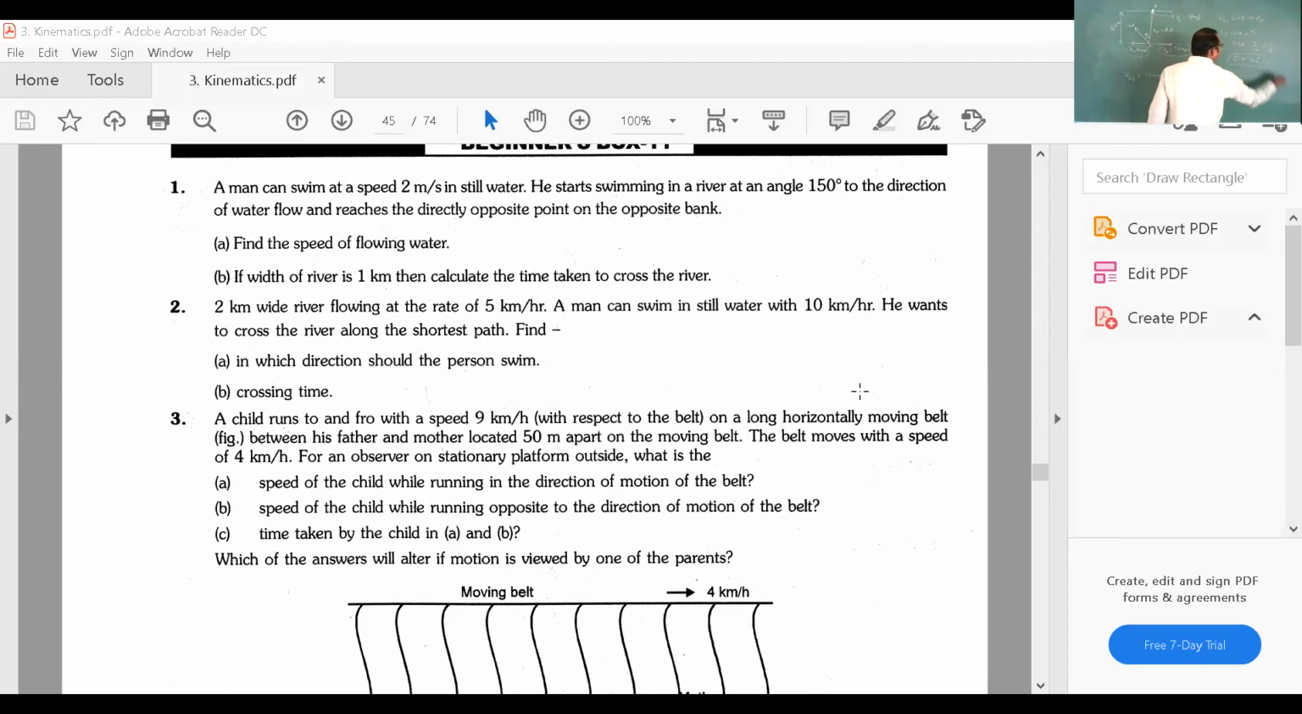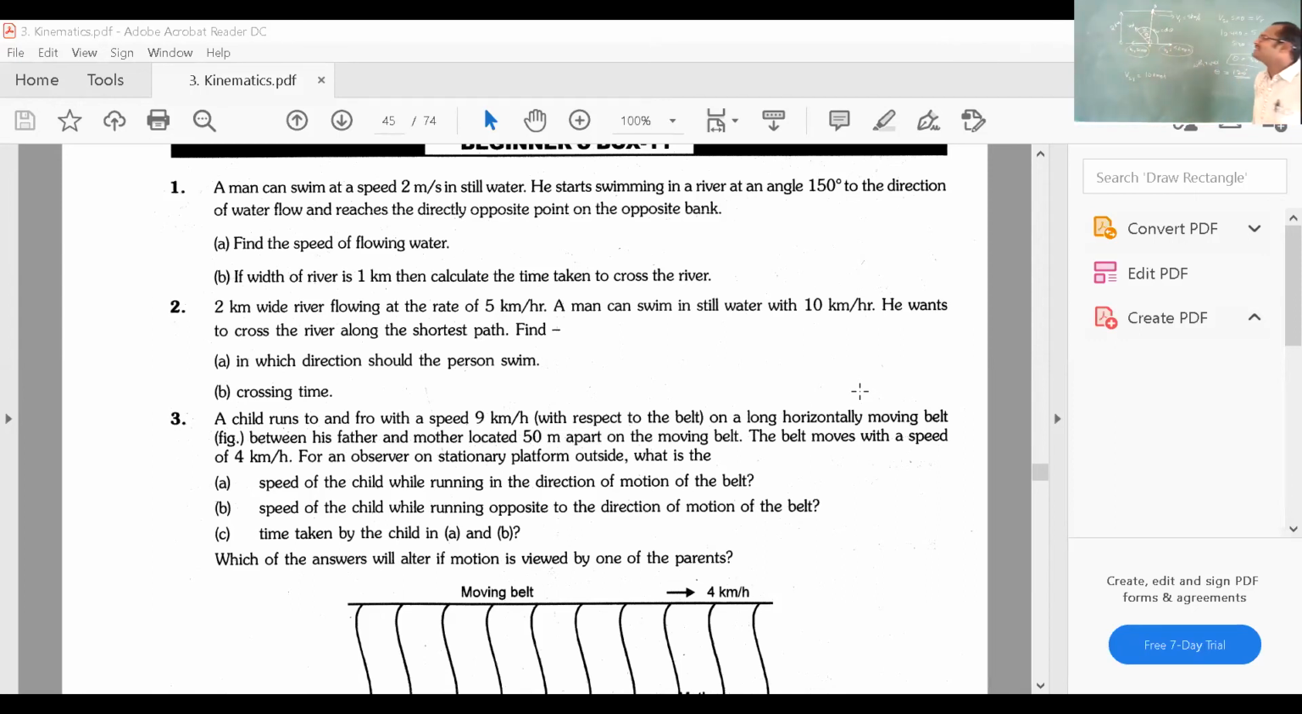But this is not your answer. They are asking with respect to river. This is 30 degrees, then this is 90. This total angle, how much? 120 degrees. So the total angle with the river is 120 degrees. In this direction he has to swim. We got the answer. Next, in which direction should the person swim means 120 degrees with the river.